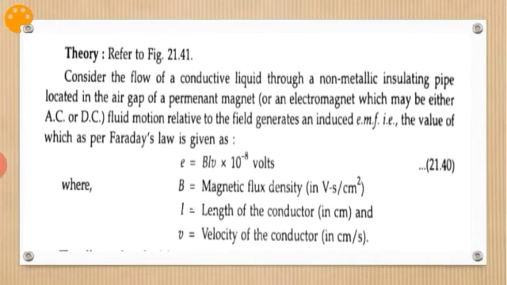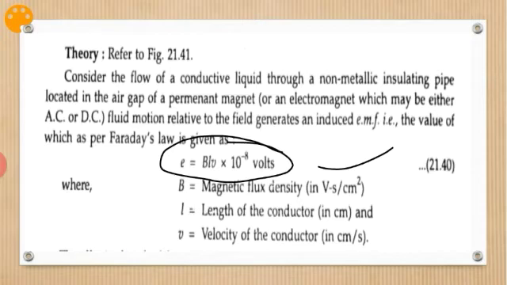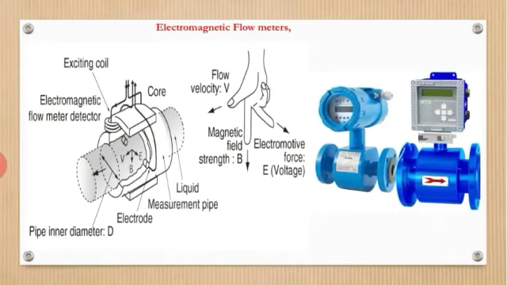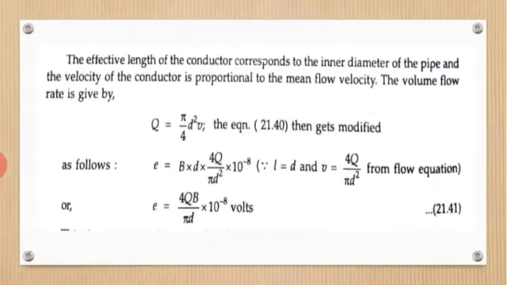Okay, so as we know, the EMF induced according to Faraday's laws is given by this equation: E is equal to BLV into 10 raised to minus 8, where B is magnetic flux density, L is length of conductor, and V is velocity of conductor. So with the help of this we'll come to know what the flow rate is.